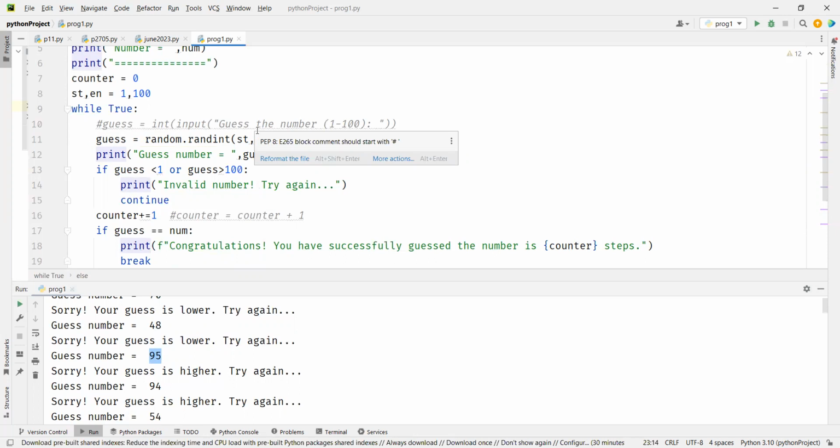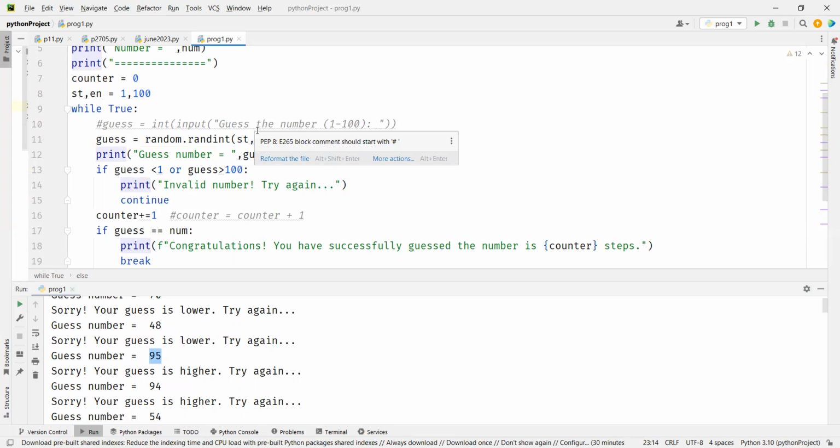Yes or no? If the number is 50 and you say 25, the computer will say your number is lower. Think of a higher number. So next time you should not think of a number lower than 25. Correct?